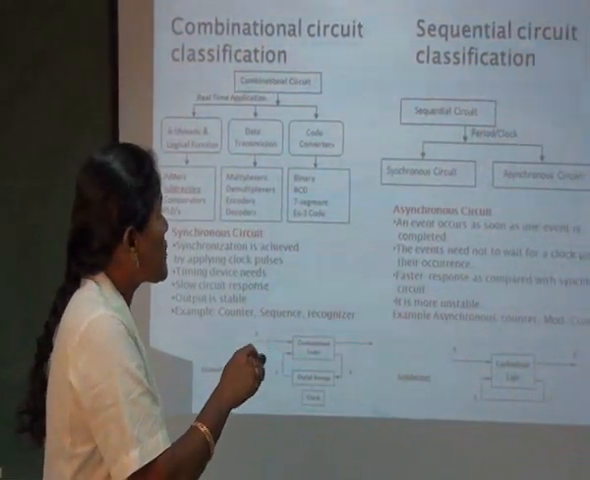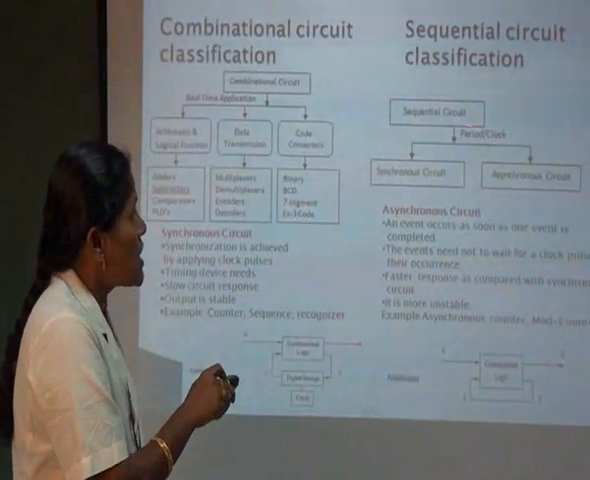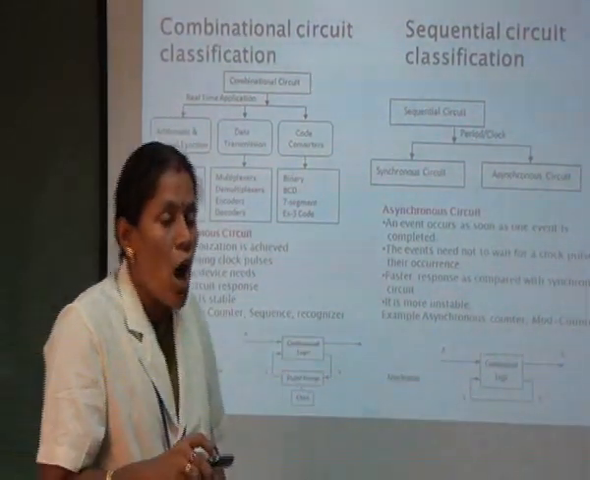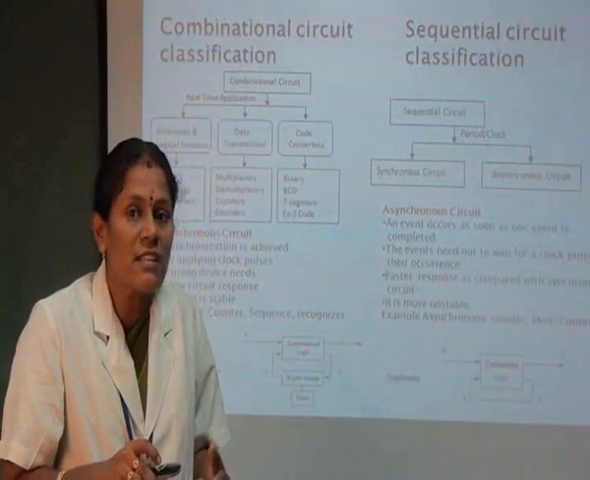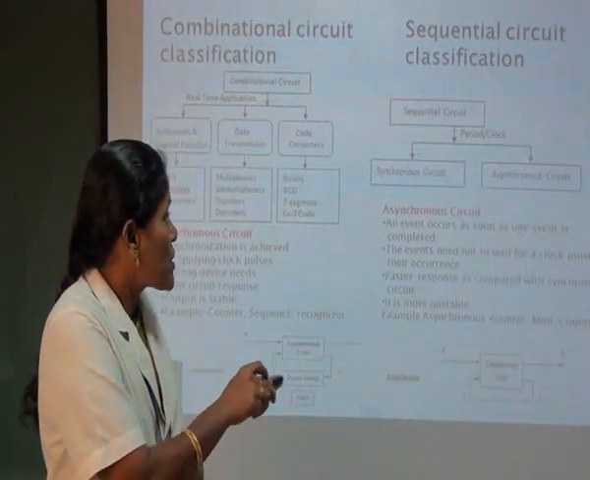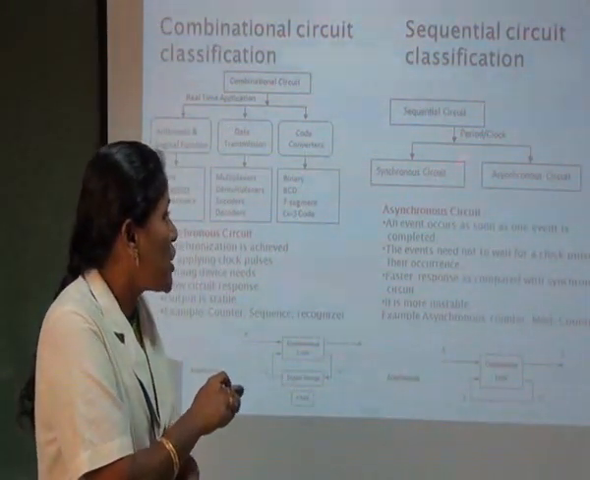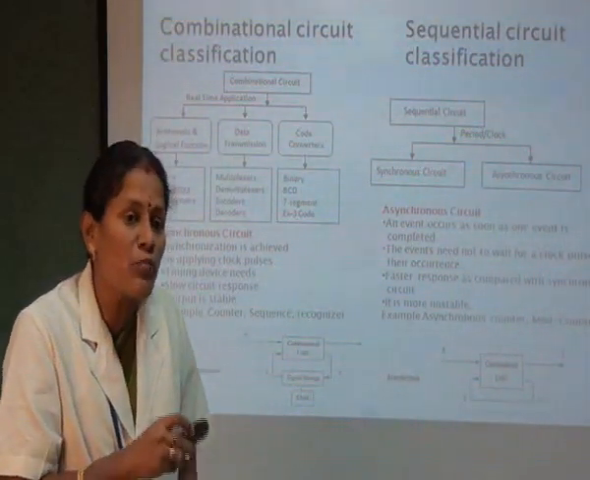Next, the broader classification is the sequential circuit classification. So Ramu needs an extra trigger. The trigger is nothing but the answer. Based on the clock signal, it is further classified into two parts. For this explanation, I need one more play.